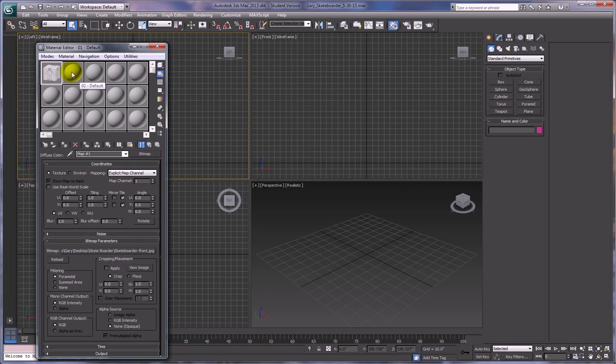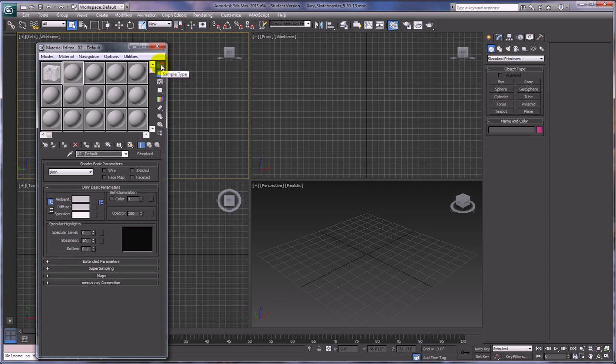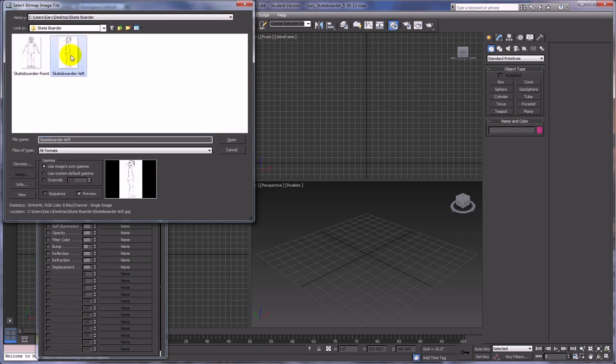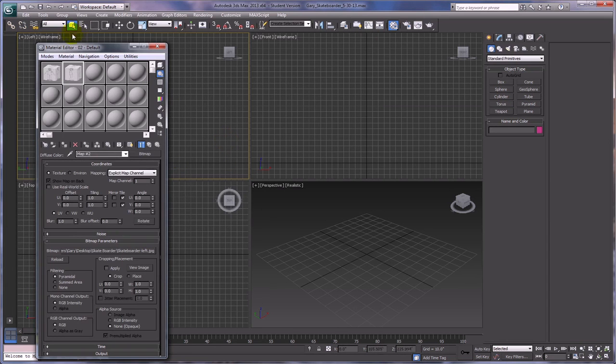So I'm going to do the same thing right now to this one. I'm going to go into the maps rollout down here, go to the diffuse color slot, go to bitmap, and then get the left view and open that up. And now I've got my right and my left views here.